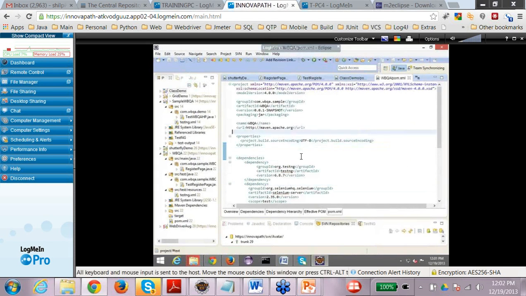Just like we have SVN plugin for Eclipse, we do have Git plugin also. Developers generally, in some companies, do not use the plugins for check-in and checkout. They use the command line tool for check-in and checkout. So if you are going for an interview, you still should know how to use the command line. Maybe a couple of commands like add or commit or update, that should be known to you.